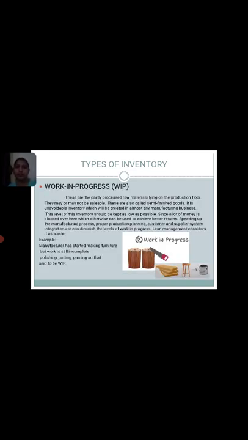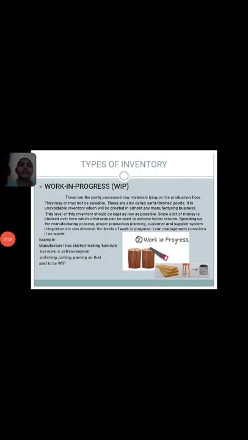Work in progress. These are the partly processed raw materials lying on the production floor. They may or may not be sellable. These are also called semi-finished goods. It is an unavoidable inventory which will be created in almost any manufacturing business.